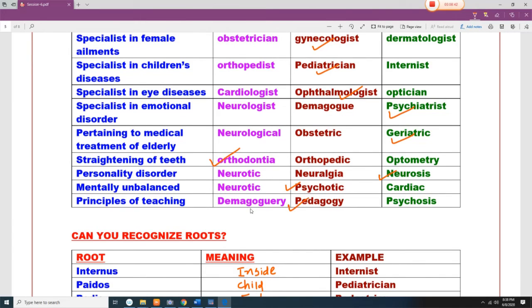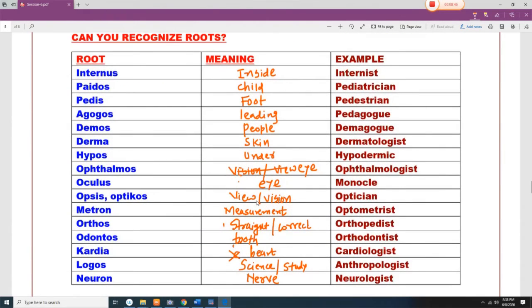Principles of teaching, pedagogy. Agogos means leading, pedos means child. Demos means people, so we can have the word demography. Derma means skin, dermatologist. Hypodermic means under the skin. Ophthalmos means related to the eye. Oculus is also related to the eye. Opsis means view. Metron means measurement. Orthos means to straighten or correct something. Odontos means related to teeth. Cardia means heart. Logos means science or study.